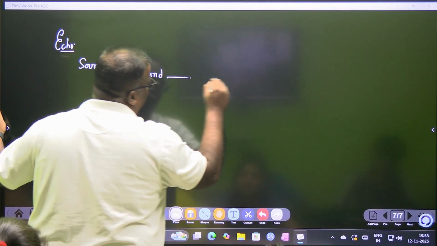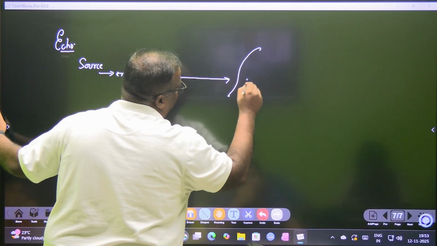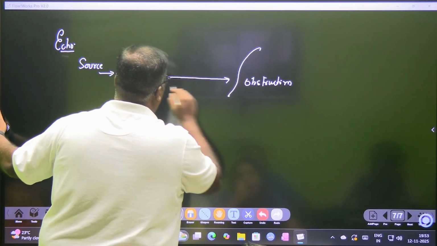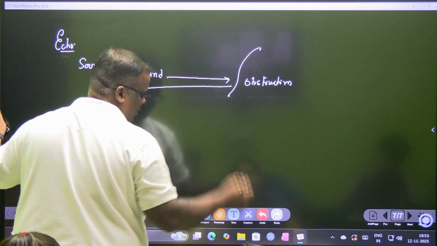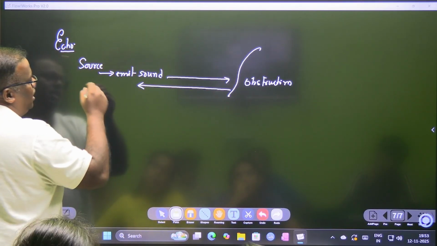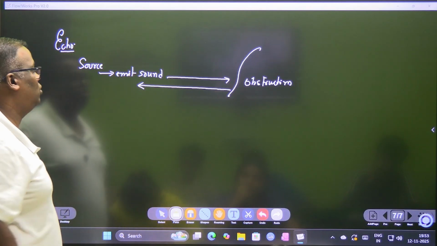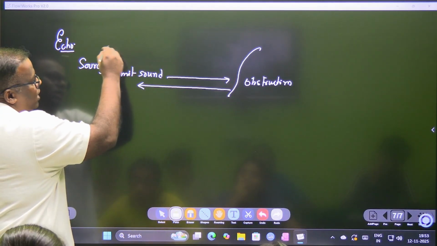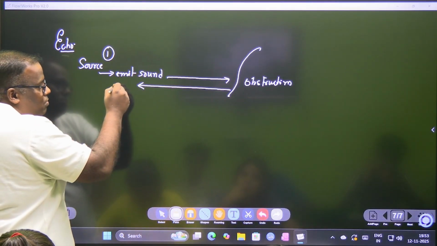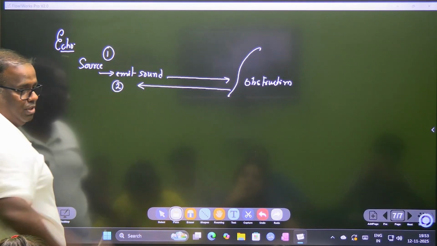This sound has to travel and strike some obstruction, and then has to come back. Then has to come back and again hit the source. So the source will actually hear the sound once when it is emitted, and second time when the reflection comes. This is called the echo of this.